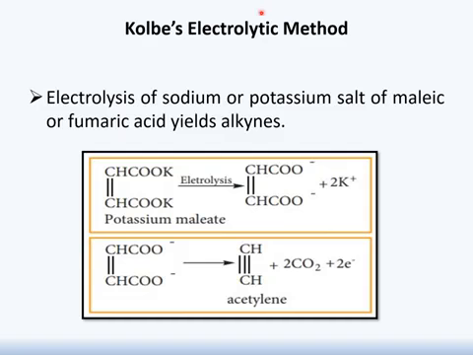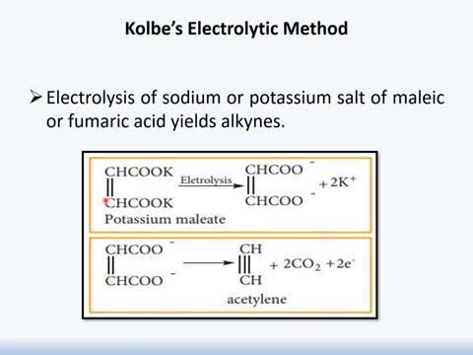Next is Kolbe's electrolytic method. This Kolbe's electrolytic method is not new in this lecture. You have studied it during synthesis of alkene. Now we are going to use it again for the synthesis of alkyne. The process involved in this reaction is electrolysis, and the reactant being used is the sodium or potassium salt of maleic or fumaric acid. It will lead towards the formation of alkyne. How? Let's see in this reaction.